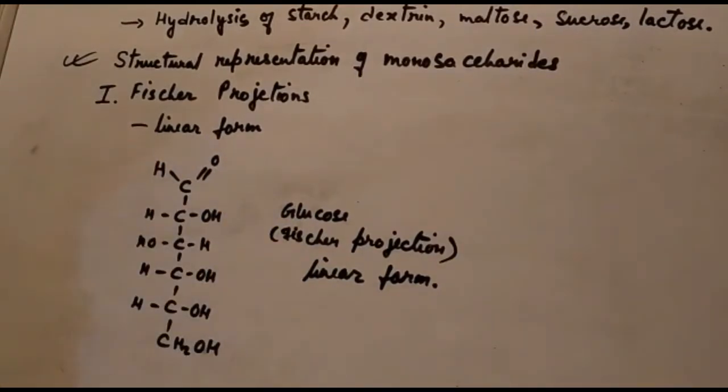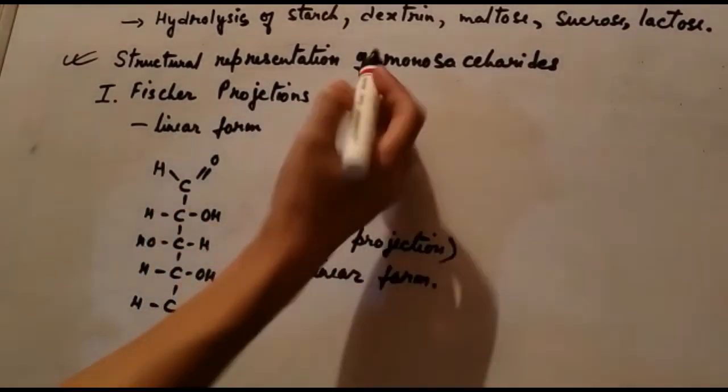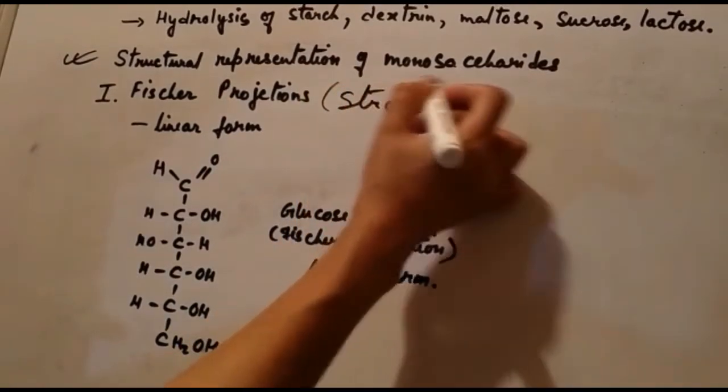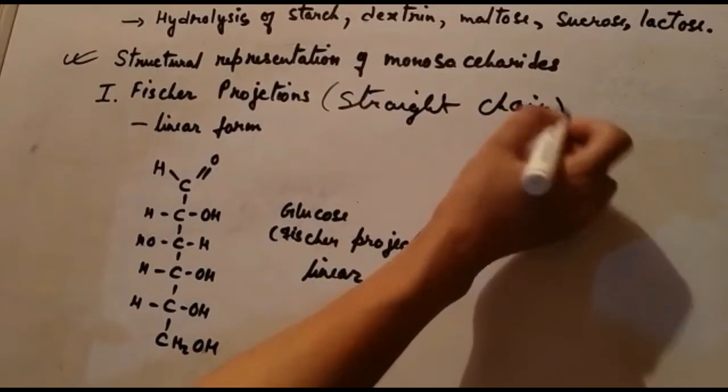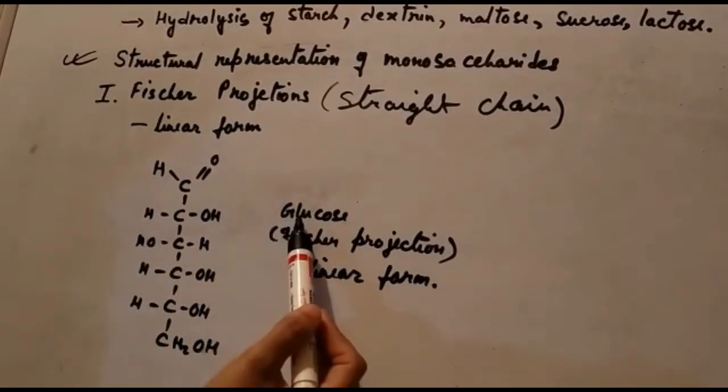Now there are several ways to draw the structure of a carbohydrate molecule, and the Fischer projection, that is the straight chain representation, makes the molecule appear flat. For example, here I have shown the structure of a glucose molecule.